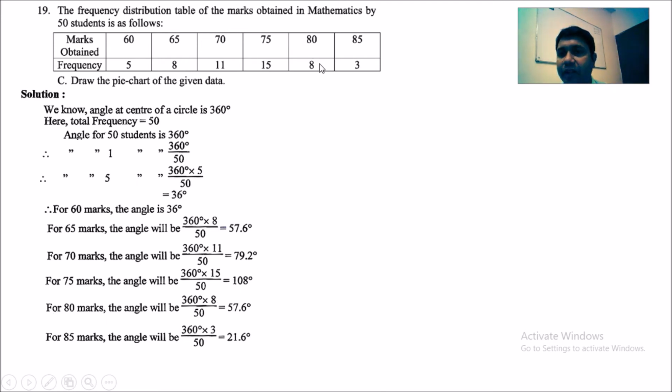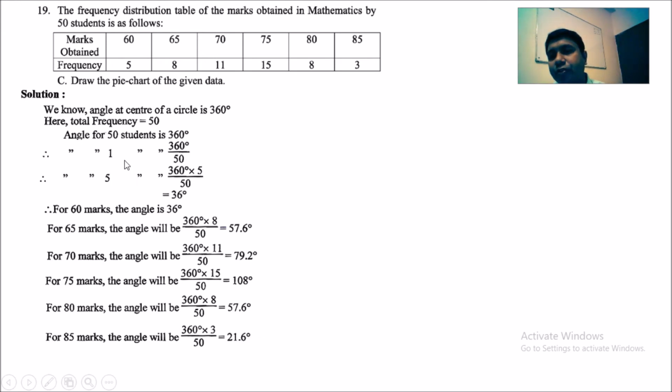80 marks got how many students? 8 students. So for that 80 marks the angle will be 360 degree into 8 by 50, that is 57.6 degree. 85 marks got how many students? 3 students. So for 85 marks the angle will be 360 degree into 3 by 50, that is 21.6 degree.